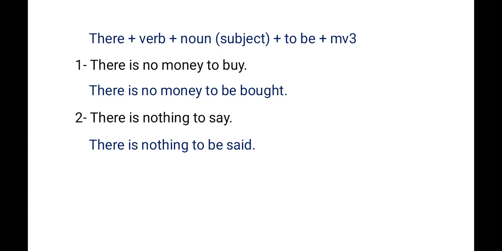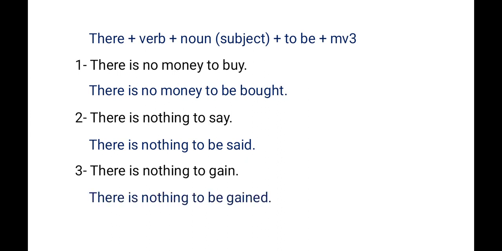See the next example. There is nothing to gain. How can we change this sentence into passive voice? First of all, there, then auxiliary verb is, then nothing as the subject, or you can say noun, then infinitive plus be, then main verb will be changed into third form, that is gain, will be gained. So there is nothing to be gained. Clear? Guys,